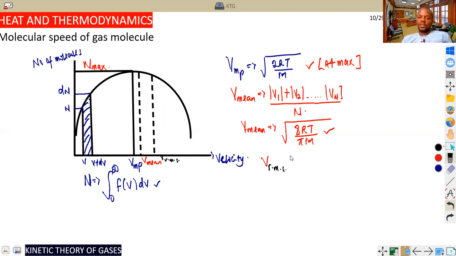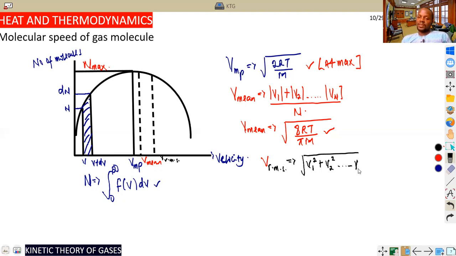To understand how we come about it, it's just the same thing as squaring the mean velocity. We just have to square each individual velocity, just like what we did here.